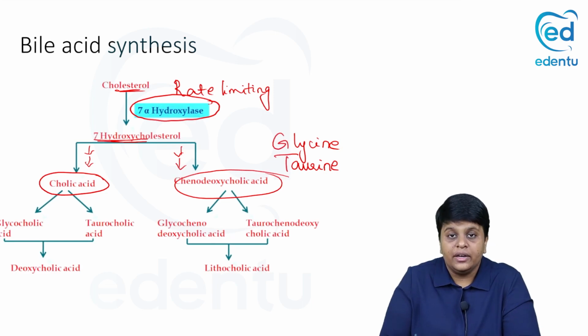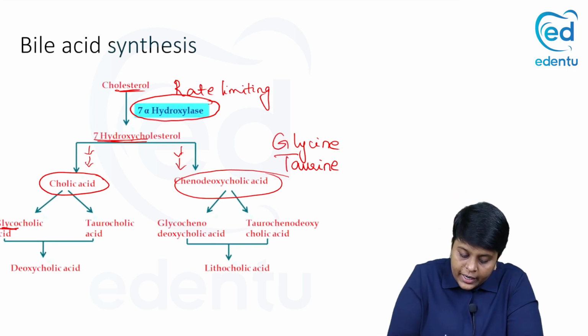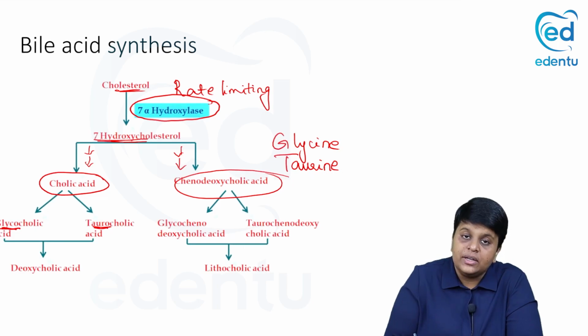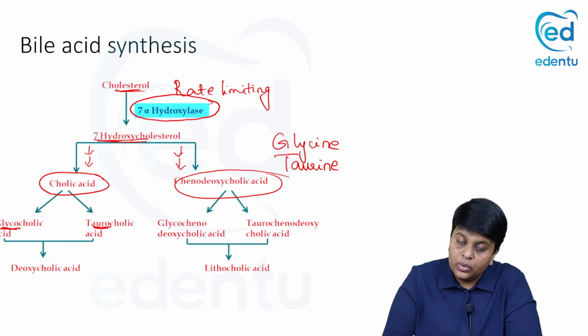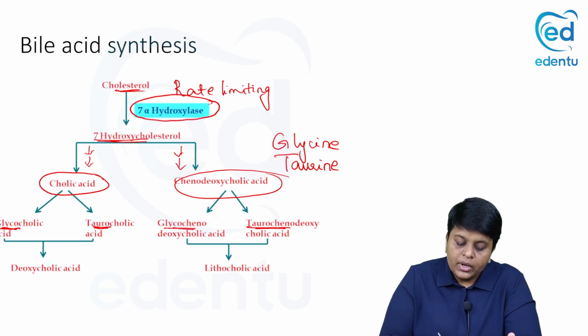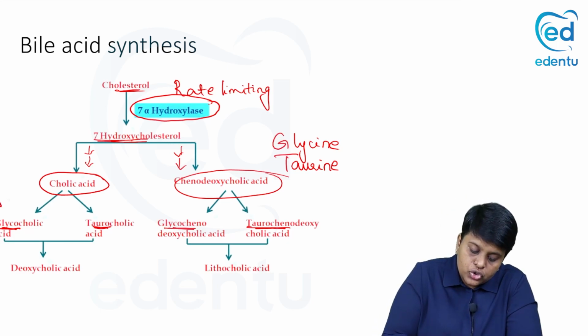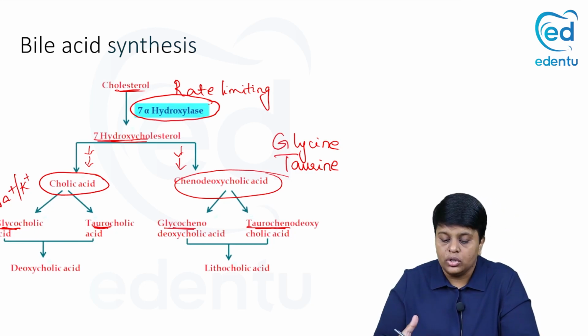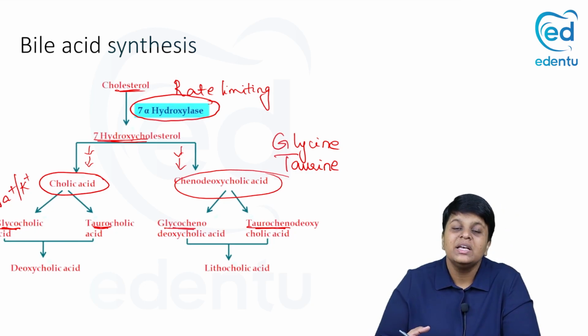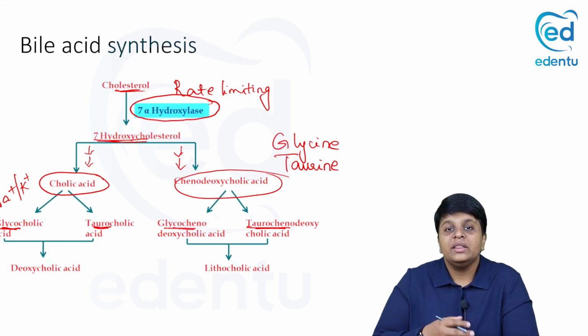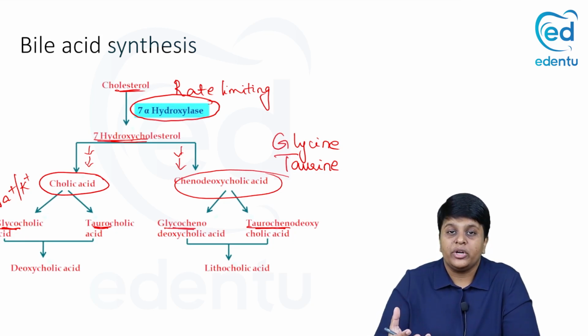Cholic acid gets conjugated to glycine and taurine to form glycocholic acid and taurocholic acid. When chenodeoxycholic acid conjugates with glycine and taurine, we get glycochenodeoxycholic and taurochenodeoxycholic acid. So when these glycocholic, taurocholic, glycochenodeoxycholic and taurochenodeoxycholic acids get conjugated with sodium or potassium and form salts, they are referred to as bile salts. So far we have been seeing the bile acids. They get conjugated to glycine or taurine, and when they combine with sodium and potassium salts, they form the bile salts.